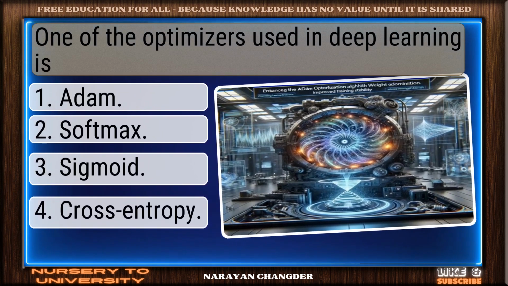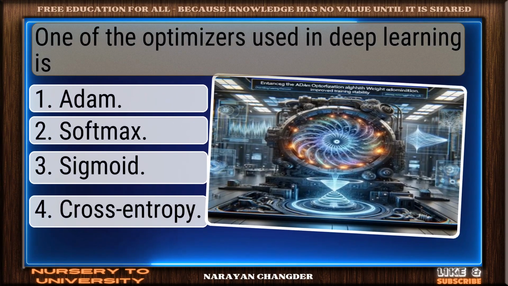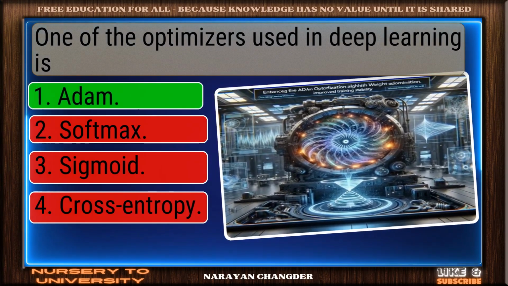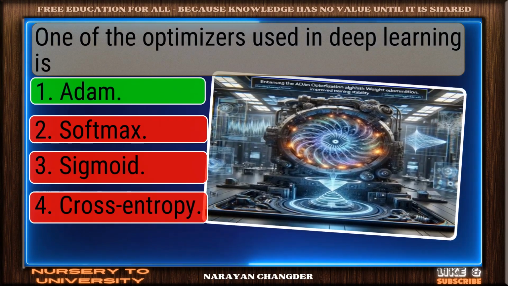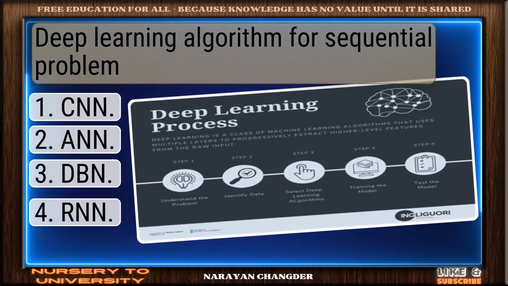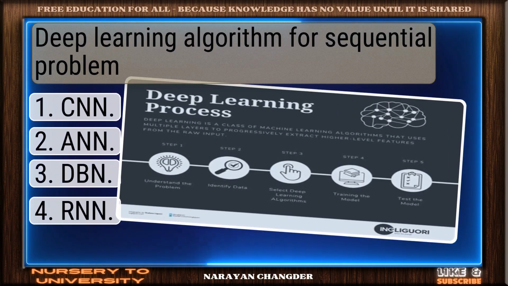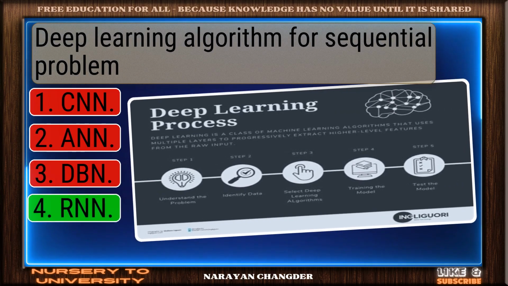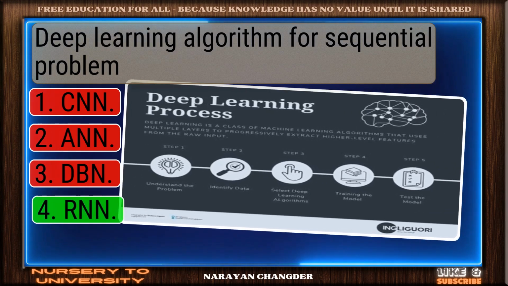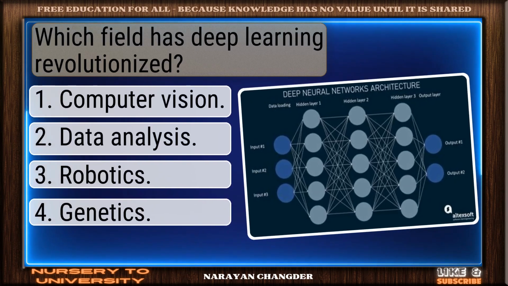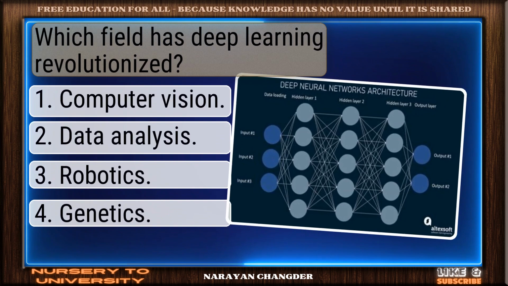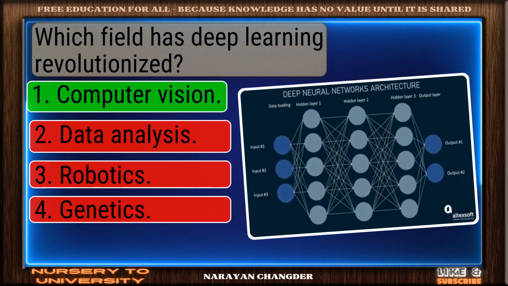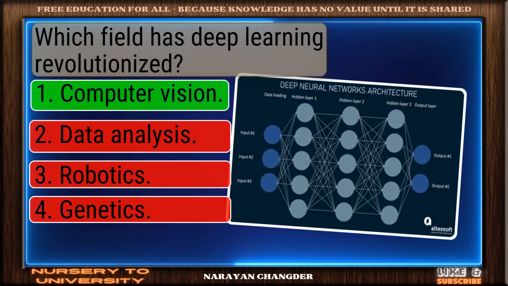Question number 53. One of the optimizers used in deep learning is? Excellent. Adam is a brilliant choice. Question number 54. Deep learning algorithm for sequential problem. Great job. RNN is the accurate answer. Question number 55. Which field has deep learning revolutionized? Solid response. Computer vision is a valid choice.